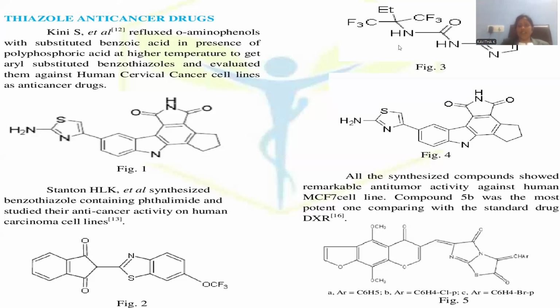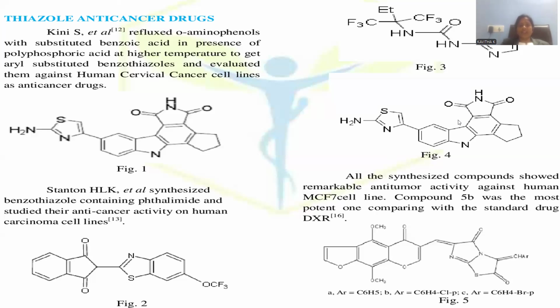This is said to be an alkyl chain. This is the way the molecule is generated, and the example also comes under anti-cancer. All the components mentioned in the given slide are part of anti-cancer drugs only.